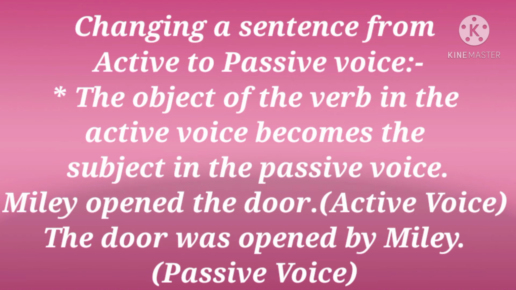Now, the subject Millie in the first sentence, that is in active voice, is placed at the end of the sentence in passive voice. Okay. So, the doer of the action in passive voice, its position is changed and it is placed at the position of the object. That is at the end of the sentence.